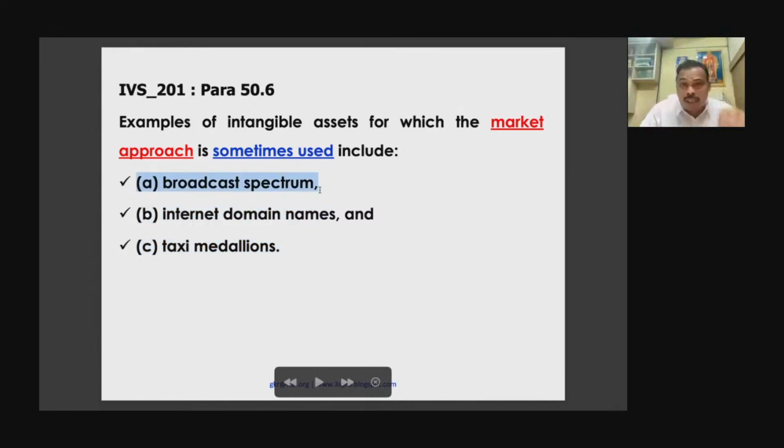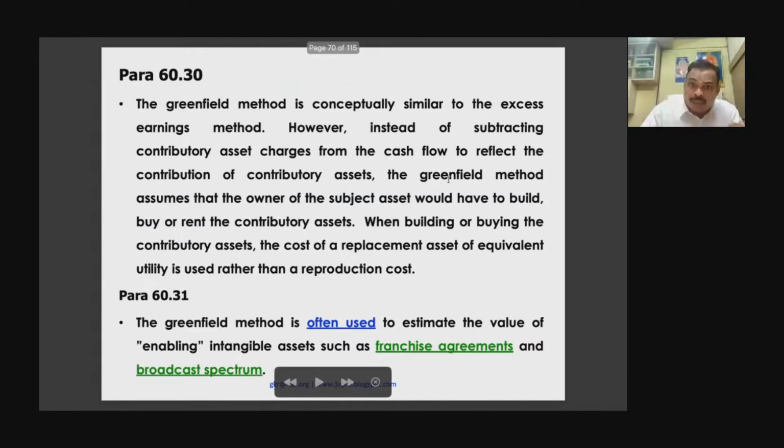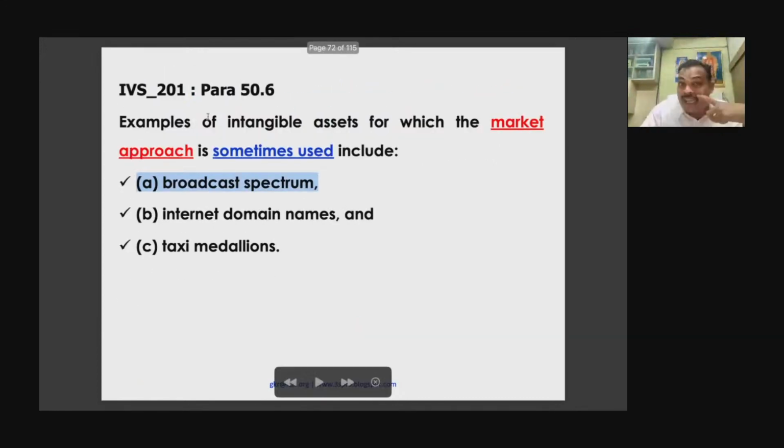Why broadband spectrum? Just now we saw this broadband spectrum comes under Greenfield method, and Greenfield method will come under income approach. But here they say broadband spectrum, intangible assets sometimes used. Okay. Why? For example, there is a Maharashtra 5G license given, and we are given Madhya Pradesh 5G license. Done. So valuation is done, license is given.